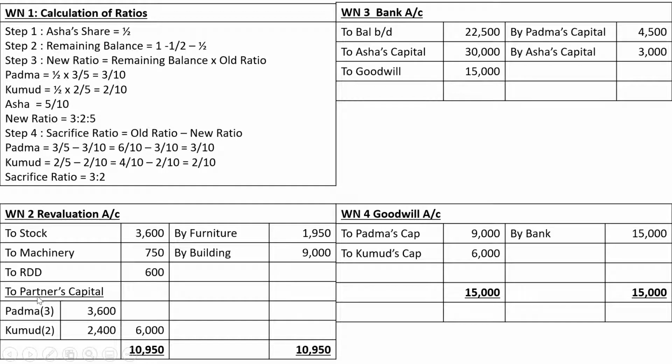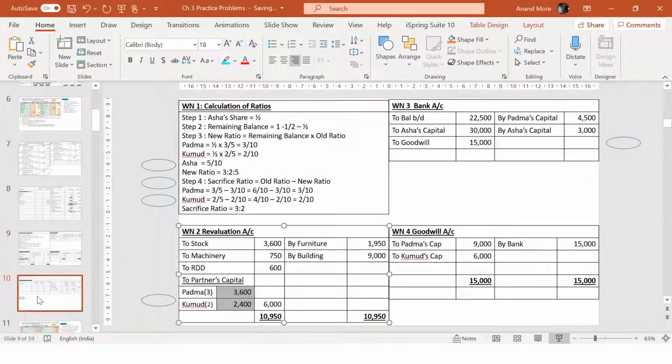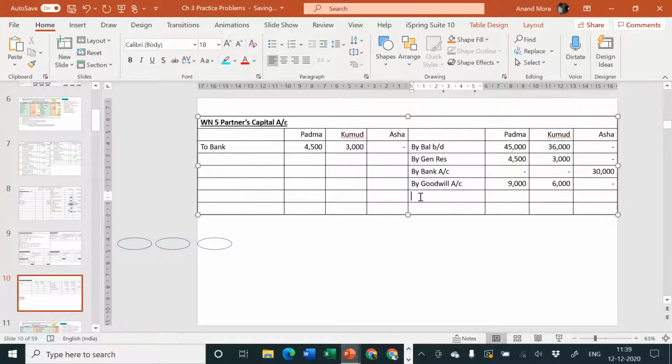So partners' capital account credit side by revaluation, 3,600 and 2,400. And Asha does not have any right to demand any share in past revaluation profit or past revaluation loss.